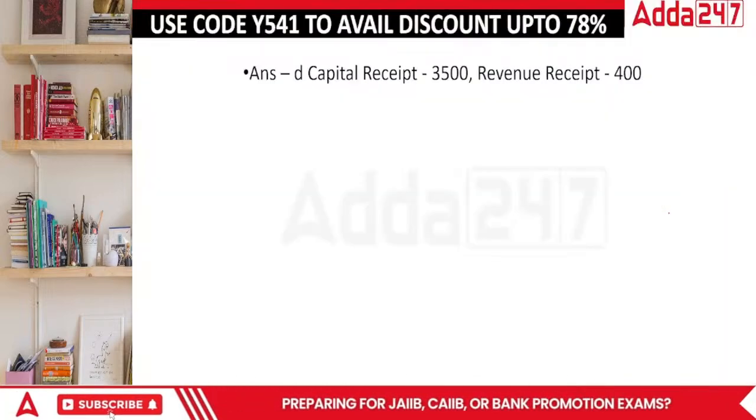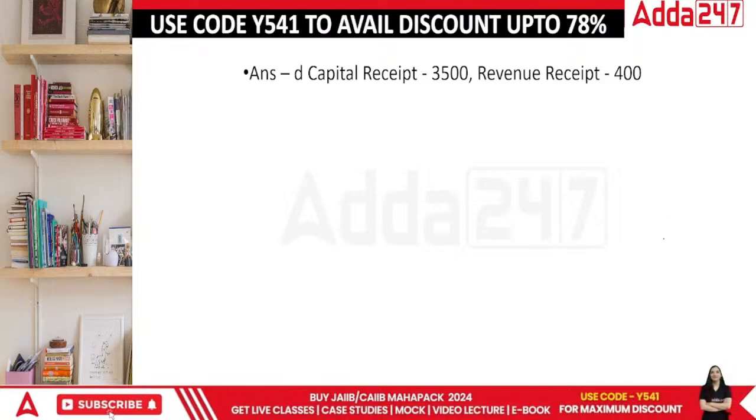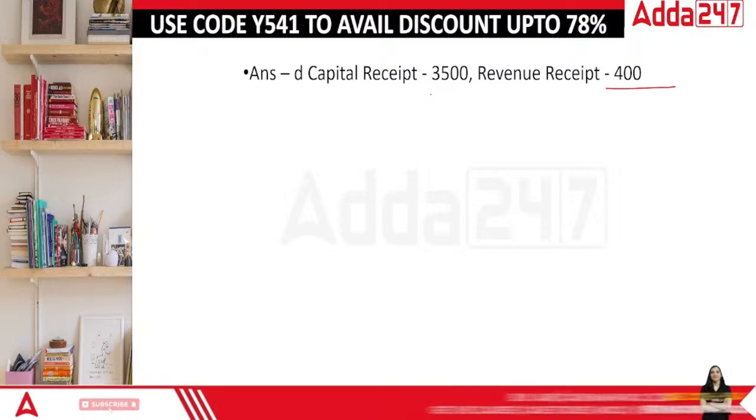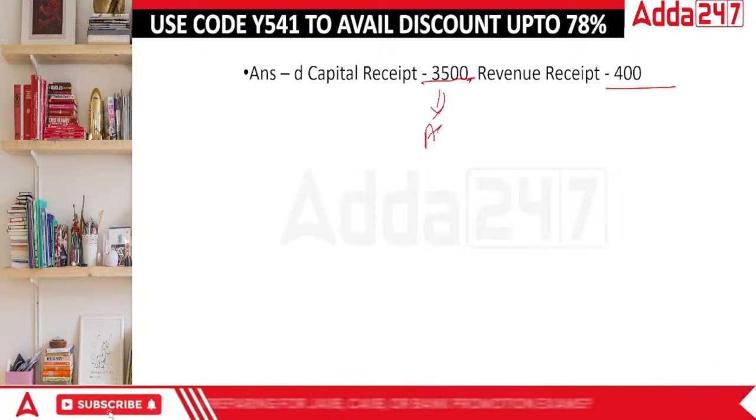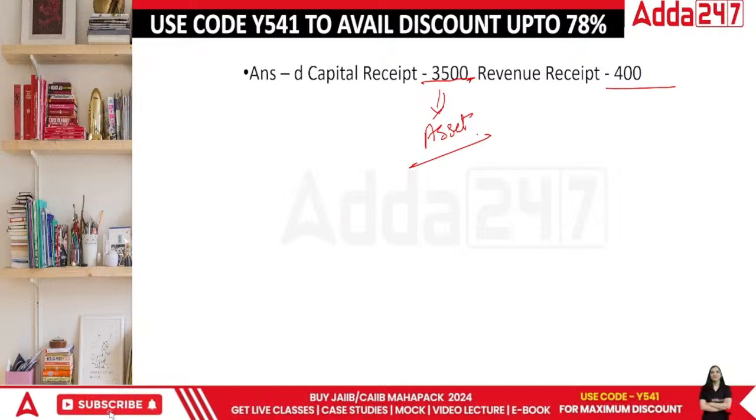In this case, what we have is a capital receipt of 3,500, and we made a profit of 400. So this is once you lose an asset, and the profit and loss are the same, will be revenue receipt.